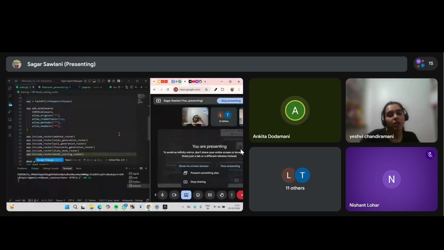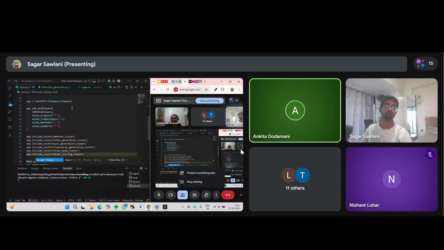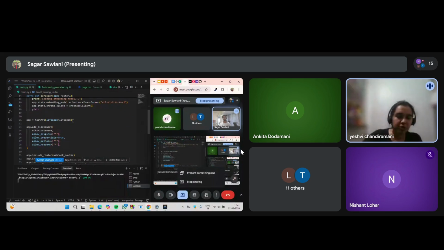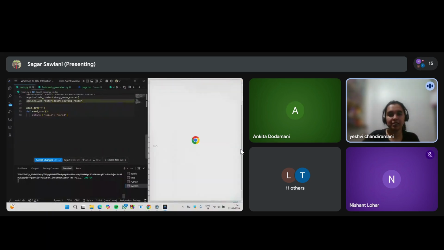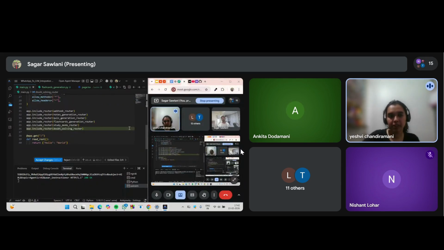Okay. I think this is the problem statement we could relate to the most. All the functionalities that we have built are something that I, as a student, can use myself. I see myself using the YouTube transcript one, so it personally connects to us.